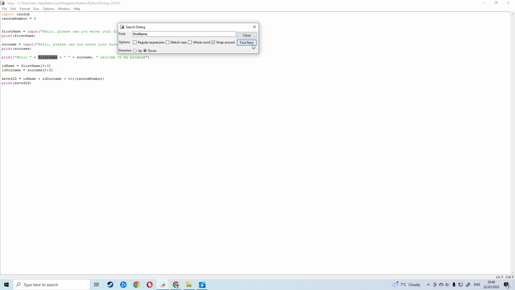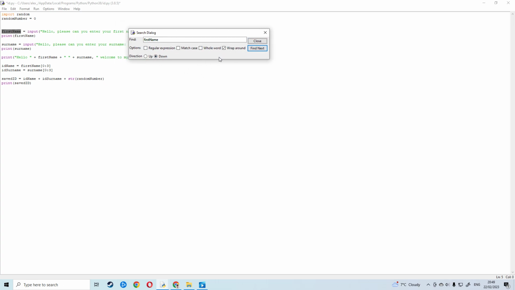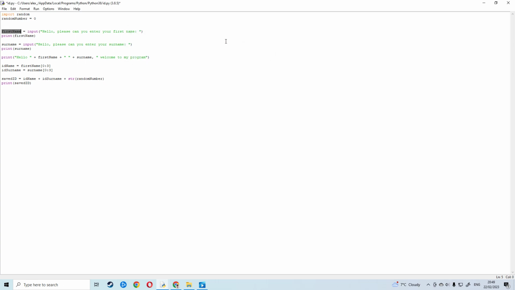And we'll just keep on clicking next, and we can find them all. And we could just go through, and we could try and replace them. I have a different version of Python, but on your version you'll have a little option where you can swap out your values for that first name, and you could just go through, tick through, and just make sure you replace them all. You can even have different names or different messages.